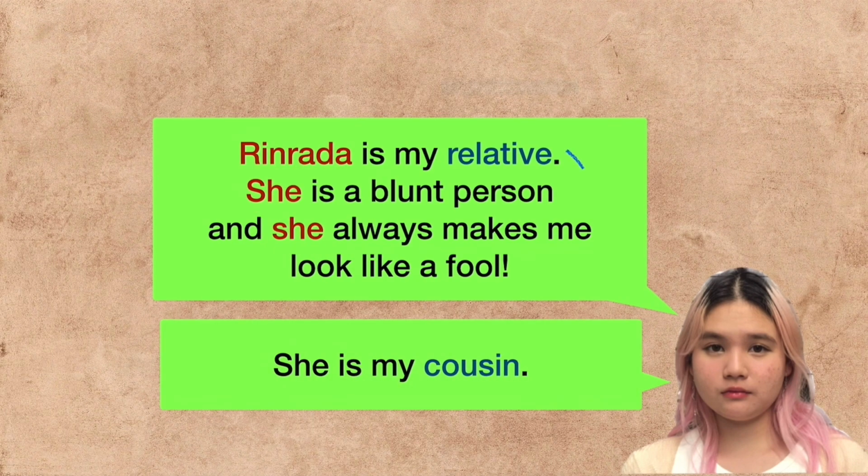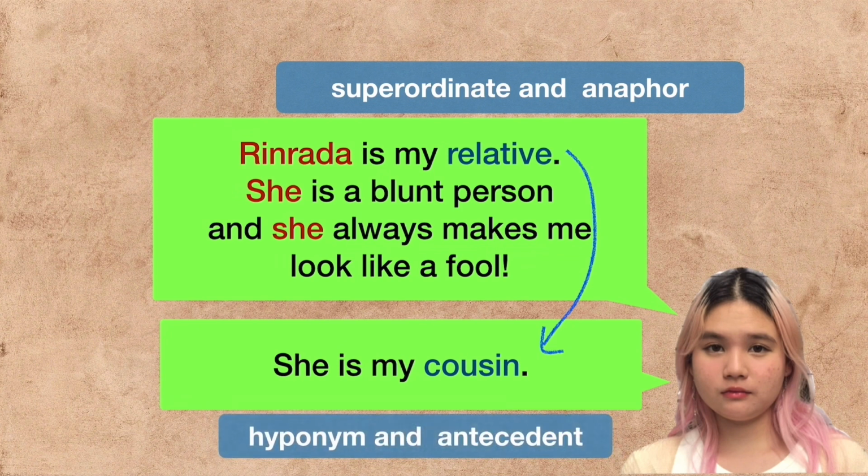Besides, a superordinate can also be an anaphora, like in the conversation. Relative is a superordinate and also an anaphora that refers to cousin, which is the antecedent and also a hyponym in the sentence. And in general, the antecedent will occur before the anaphora, but in this case, relative, which is the anaphora, occurs before cousin, which is the antecedent, so we call this cataphora.